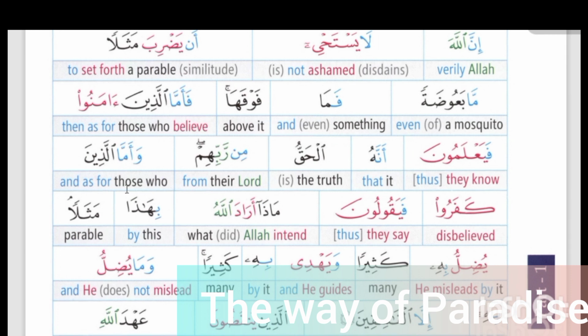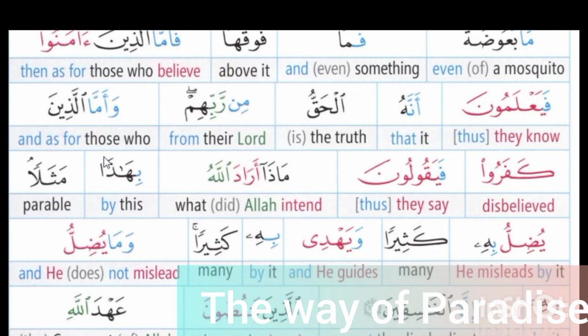Wa amma, wa is a preposition, and the meaning of wa is and. Meaning of amma is as for. Alladina is used as a conjunction, so the meaning of alladina is those who. In kafaru, alif is a suffix, and the root word of kafaru is kafara, so the meaning of kafaru is disbelief. In fayakuluna, fa is used as a letter, ya is prefix, waw noon is used as a suffix. Here ya, ta, alif and noon are the prefixes which are used in fi'l mudari. These prefixes show present and future. Root word of fayakuluna is kaf, waw, lam, and the meaning of fayakuluna will be thus they say.